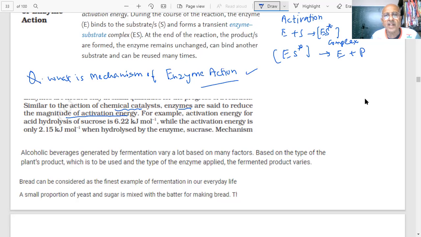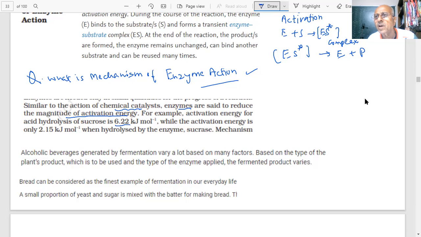For example, the activation energy for hydrolysis of sucrose is 6.22 kilojoule per mole. You know sucrose hydrolysis? Hydrolysis of sucrose produces which products?